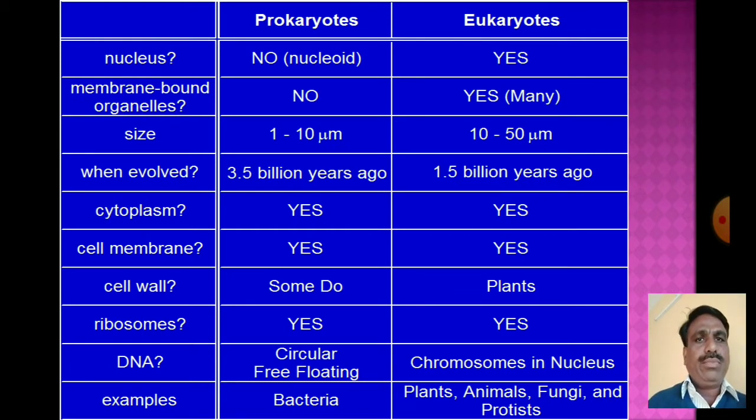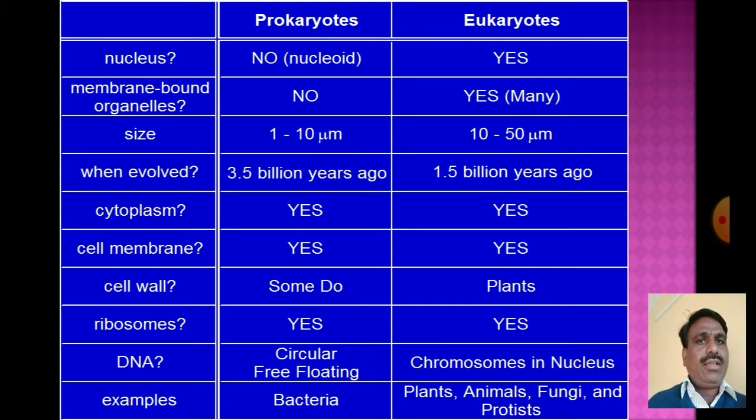Membrane-bound organelles are not found in the prokaryotic cell. Membrane-bound organelles are found in the eukaryotic type of cell.